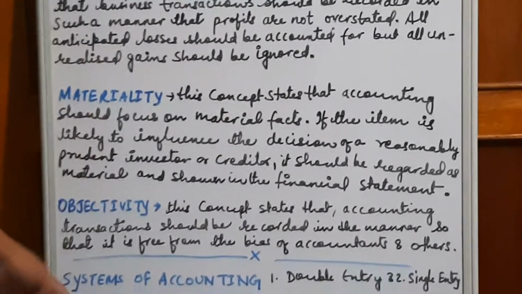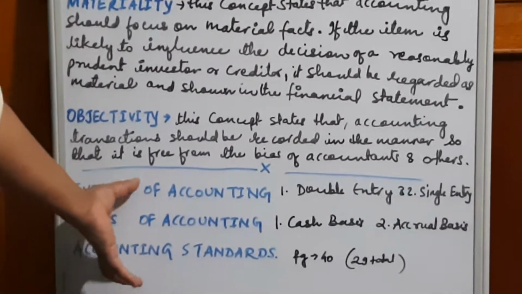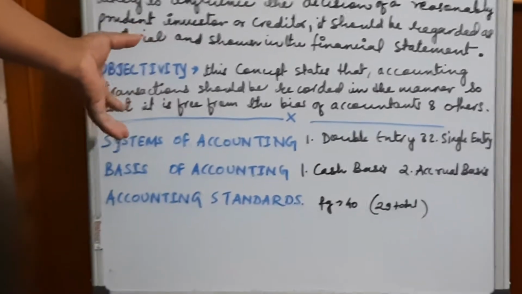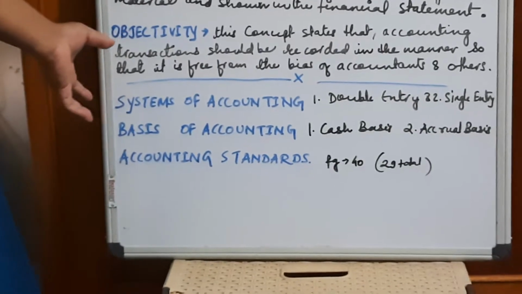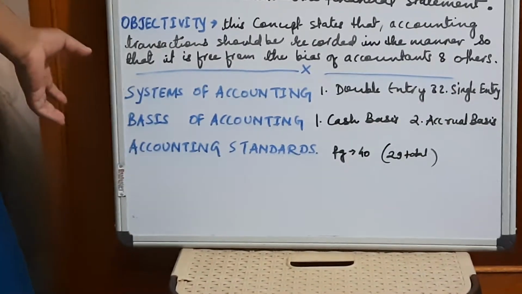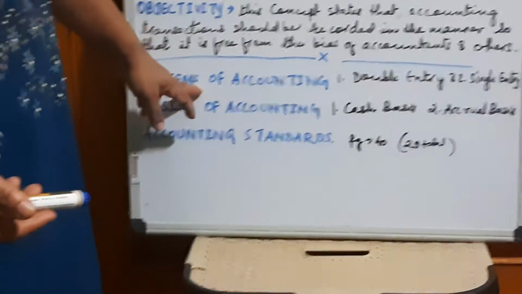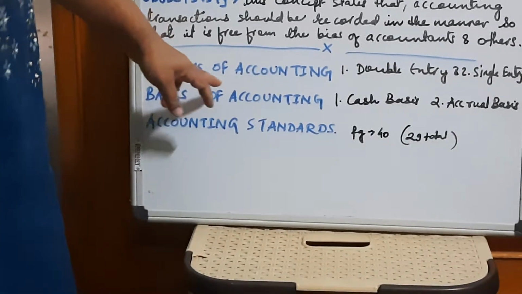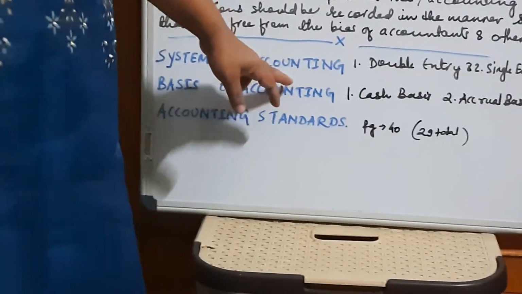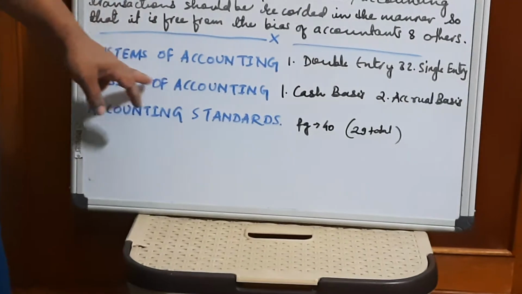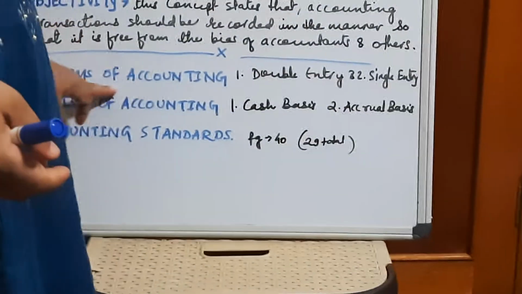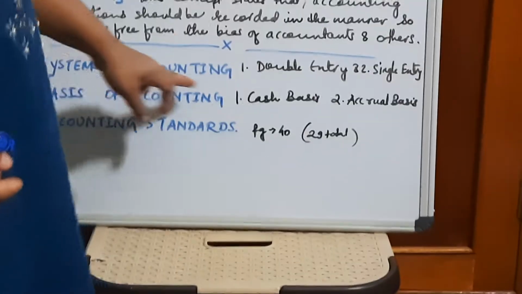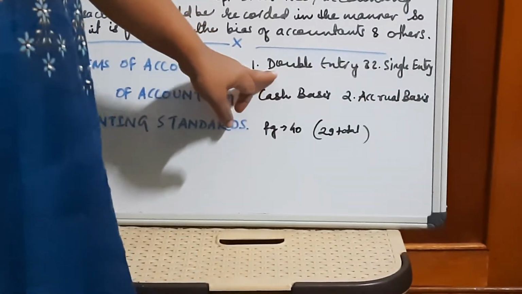Now other than that, if we understand a little bit about these three terms, then we are going to end the chapter, that is, the theory base of accounting will be over. Now we'll switch over to the numerical part. That's why I have just written here system of accounting. This thing you will be learning in the coming chapter also. System of accounting, see, there are two systems recognized, that is the double entry system and the single entry system.